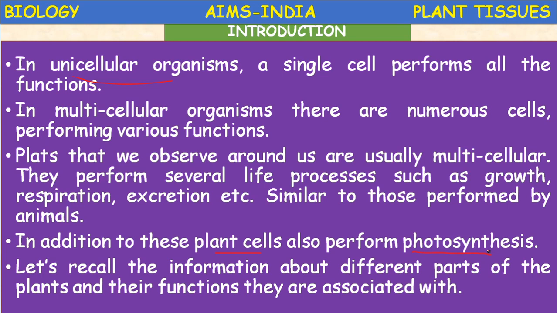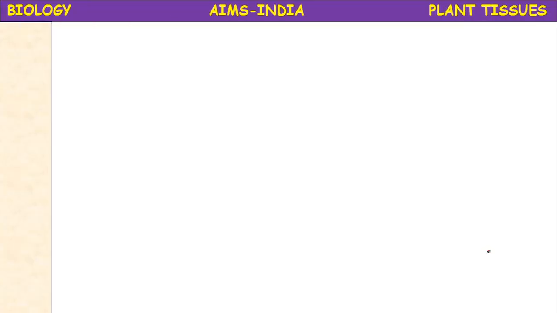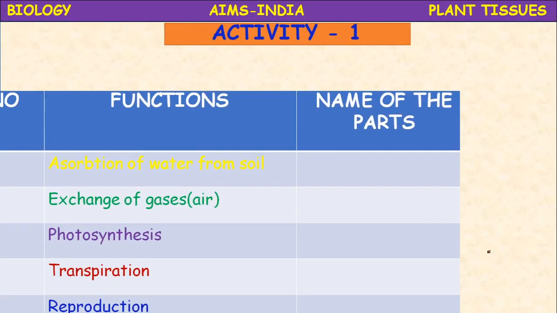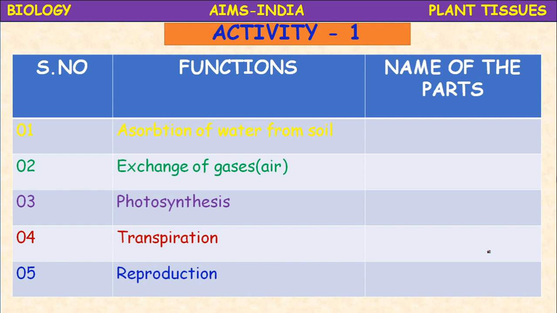Okay, let us recall the information about different parts of the plants and their functions. We have studied about the functions of plant parts in your lower classes. So read the functions given below and write the name. For example, one table is given here. It's a simple activity.